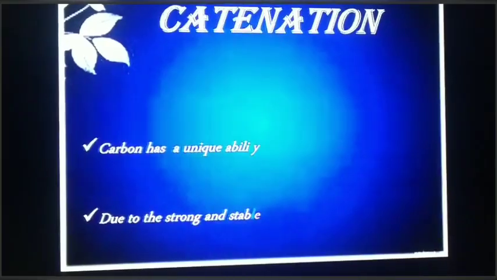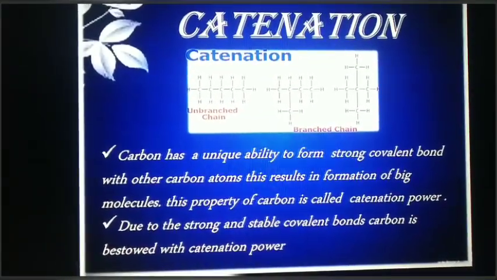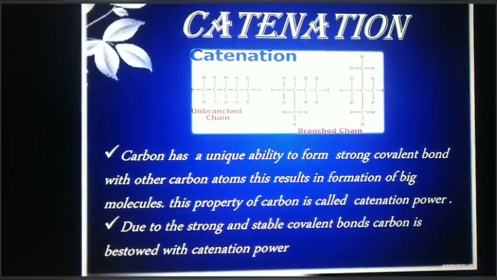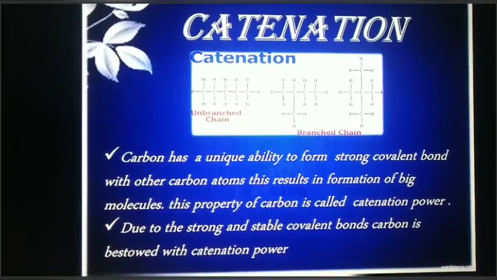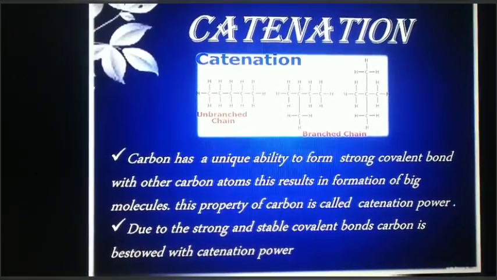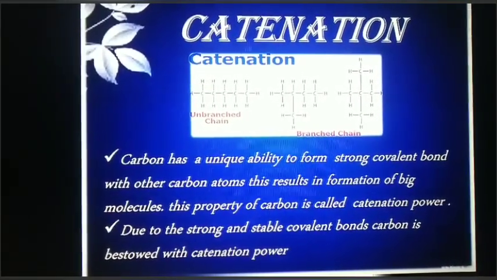Catenation. Carbon has a unique ability to form strong covalent bonds with other carbon atoms. This results in formation of big molecules. This property of carbon is called catenation power. Due to the strong and stable covalent bond, carbon is bestowed with catenation power.